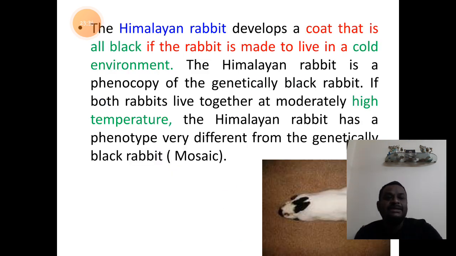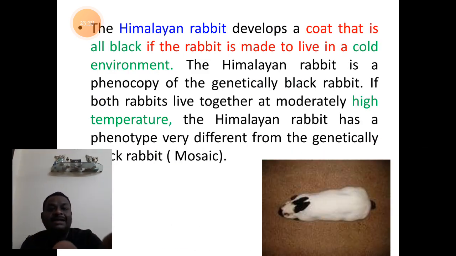The second classic example related to phenocopy is the Himalayan rabbits. These Himalayan rabbits will develop a coat which is black in color overall on the body if the rabbit is made to live in the cold condition.